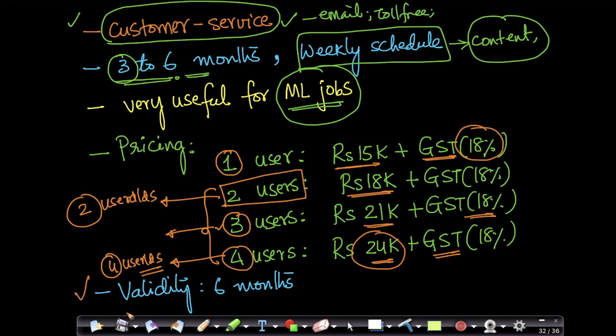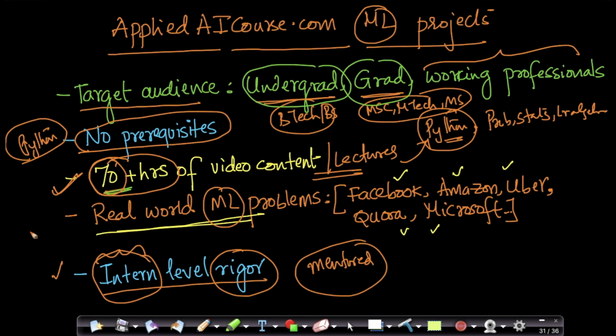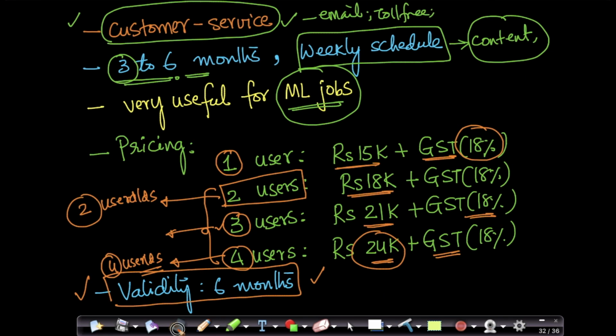And the validity for the whole course is about 6 months, because most projects need to be done within 6 months at undergraduate level or graduate level. We're giving the validity of 6 months. Throughout this course, remember, we help you solve a truly real world problem at the rigor of a product-based company. That's very, very important. We do not want to water down the quality of service or the quality of content we provide.